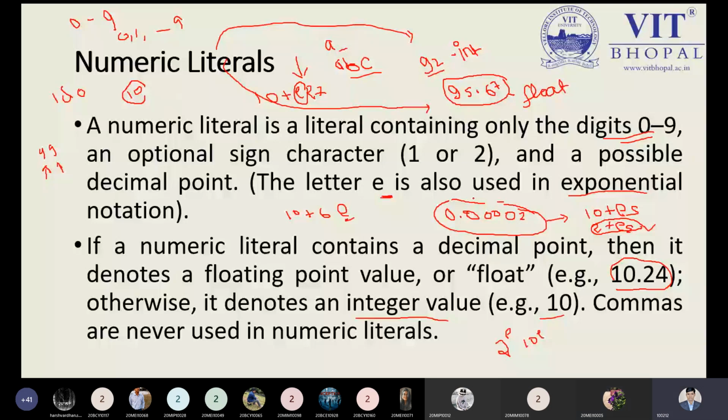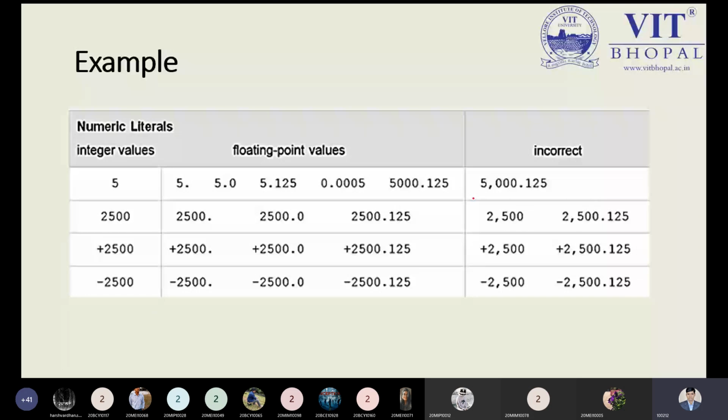Okay, now shall I move ahead? Yes, sir. Now look at the various examples. I have a table where you can learn more about the literal part. An integer value can be represented by 5. A floating point can be represented like 5.0. In Python I can write 5.05, 5.125, 0.05. Just see this example: we have the decimal point included, so we have the floating point value.